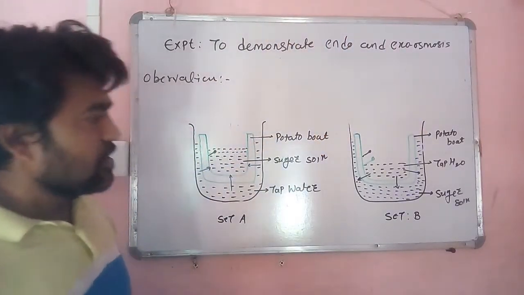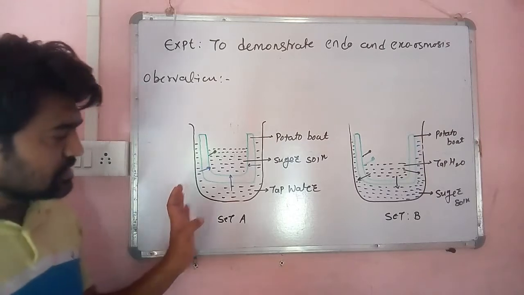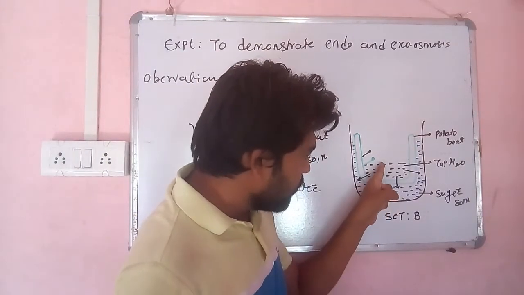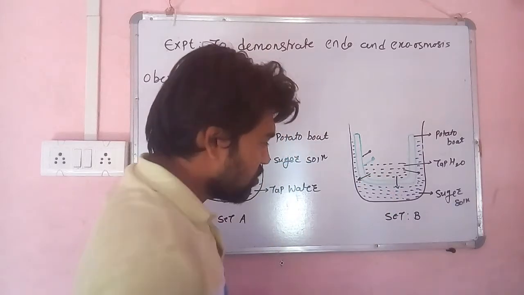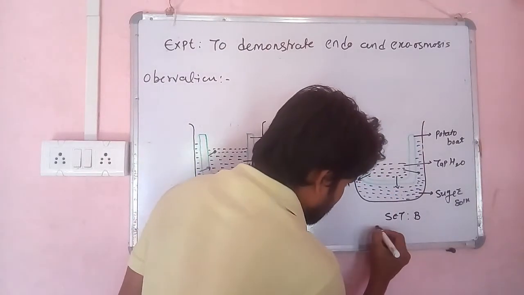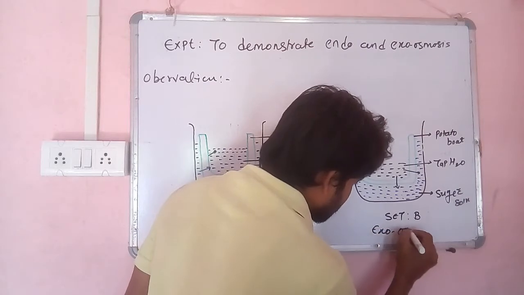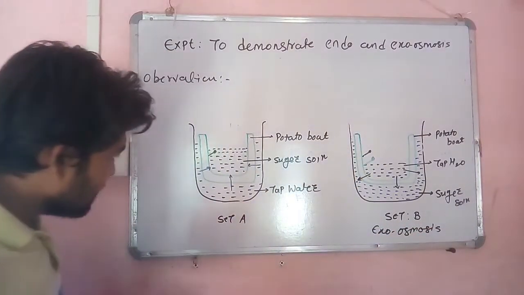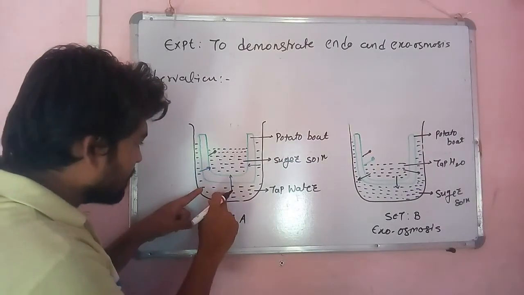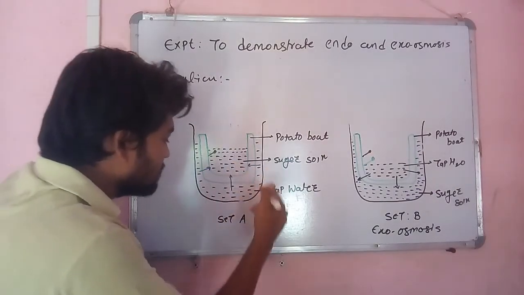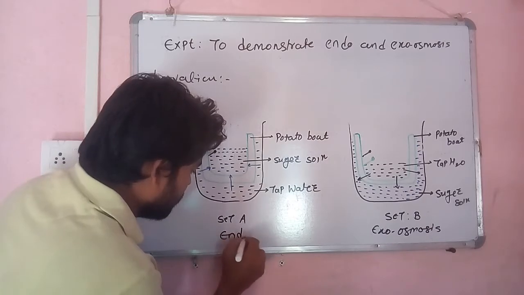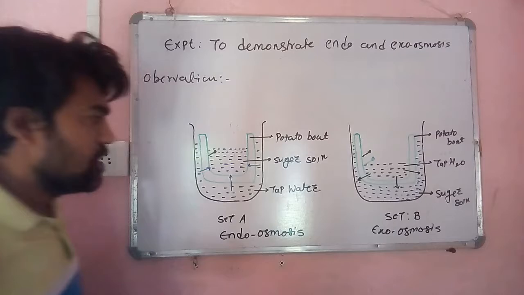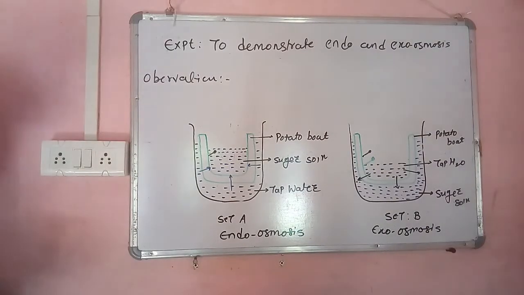Okay, so this is what happens in set B condition. Now, as the water from the boat comes out, it is called exosmosis. And here in the first case, as the water from the beaker enters into the boat, it is called endosmosis. Okay, so this is our practical observation.